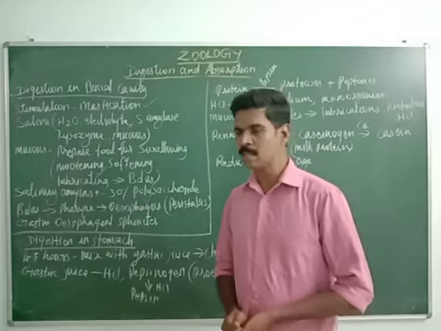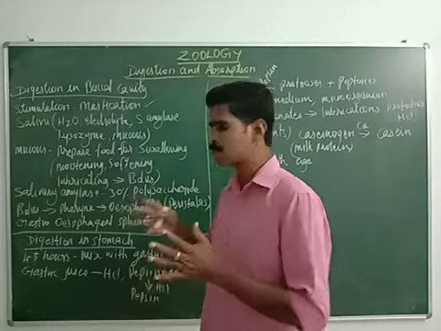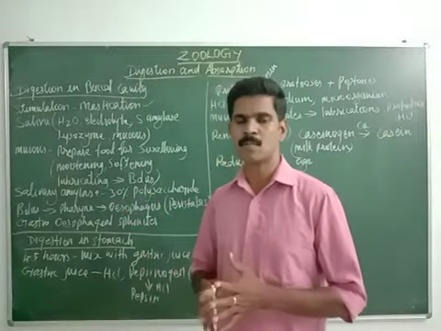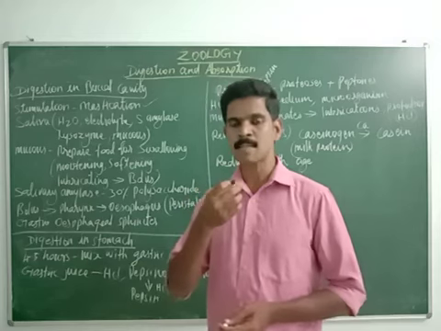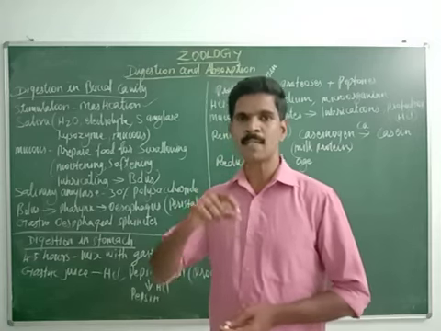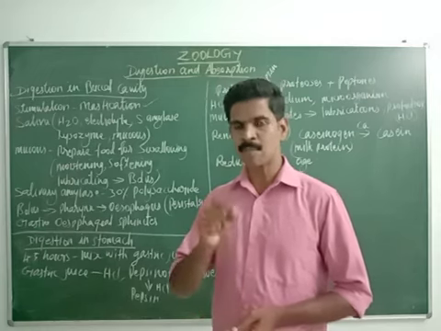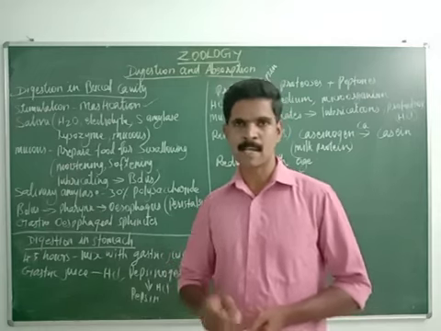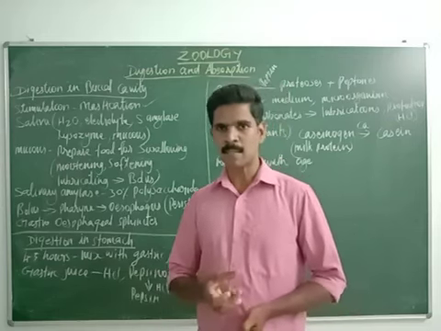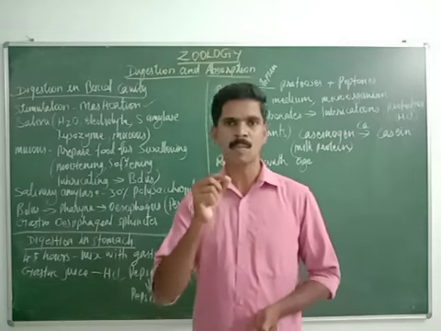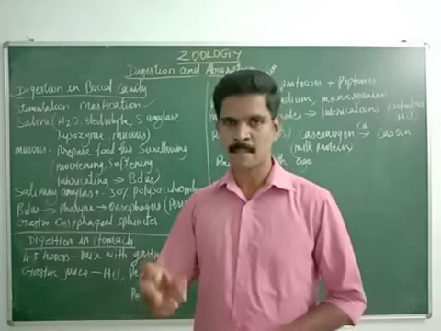Next point, I already told you the food is mixed with the mucus and converted into another form. It is called bolus. This bolus passes from the buccal cavity to the next organ, the pharynx. Then it passes from the pharynx to the esophagus and finally reaches the stomach.